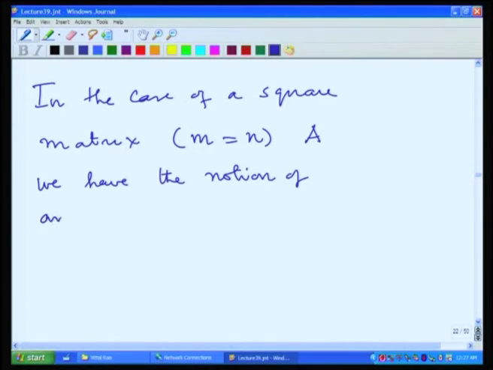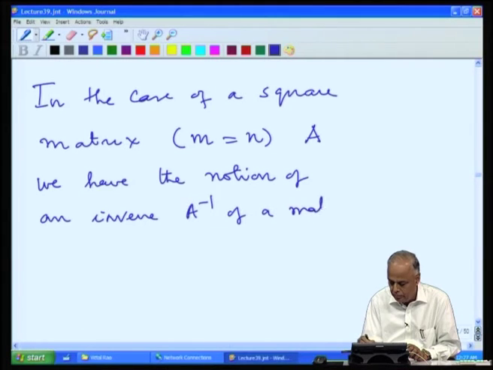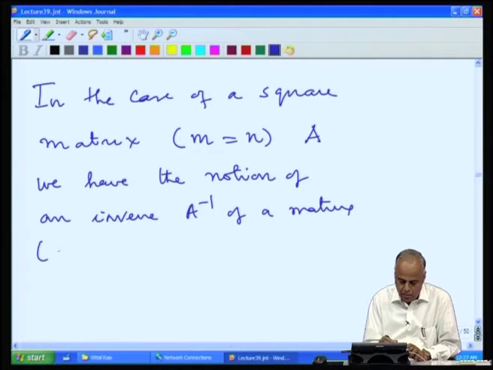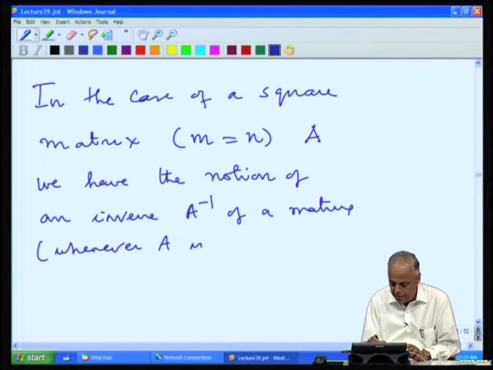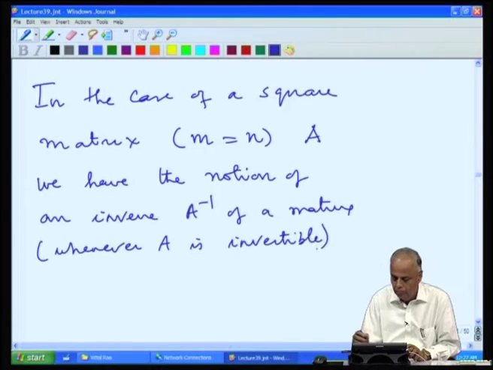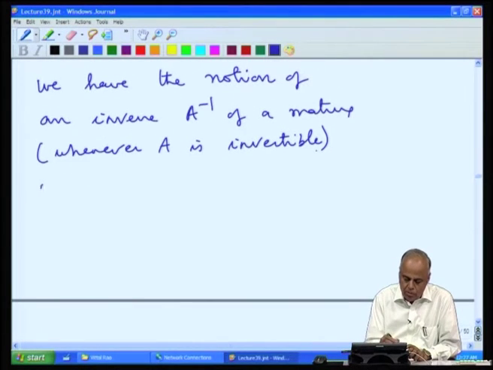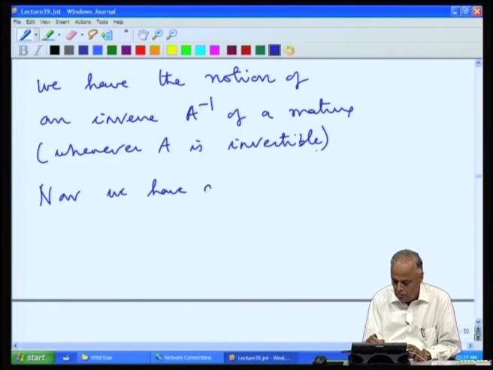So, we have a square matrix A, and we have the notion of an inverse of a matrix whenever A is invertible. Now, we also have a notion of pseudo inverse.